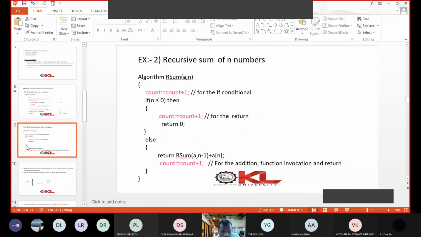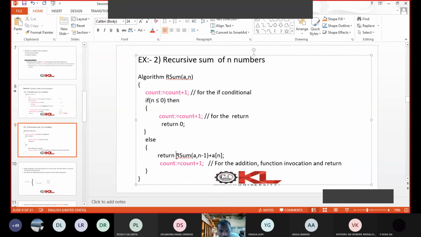Next, if n is greater than 0, then what happens? First we check this condition, so count is incremented, but the condition is false. So that is why we will come to the else part. In the else part also, we are returning some value that will increment one count. So total 2 is there.